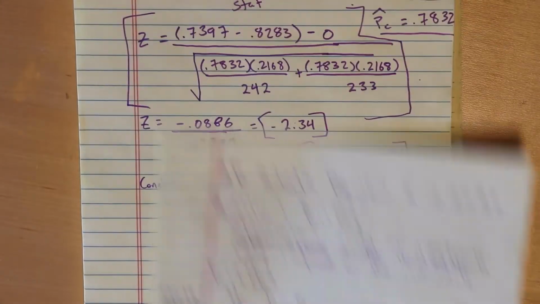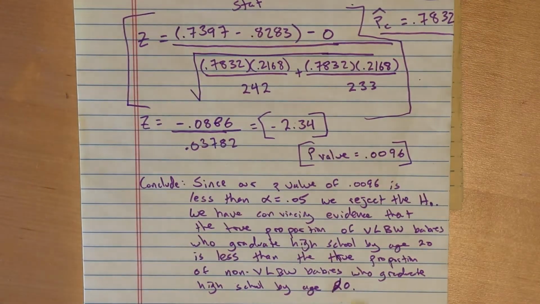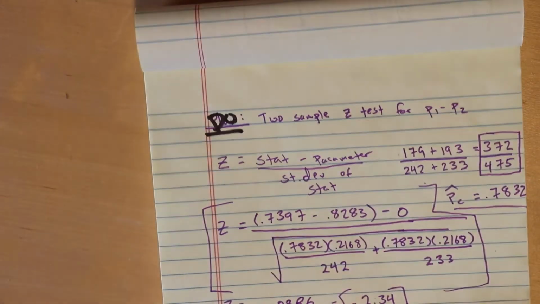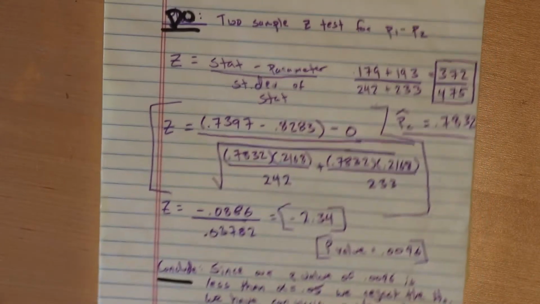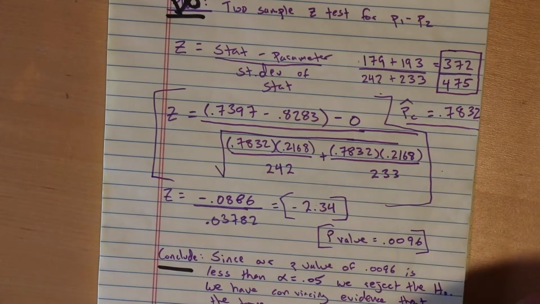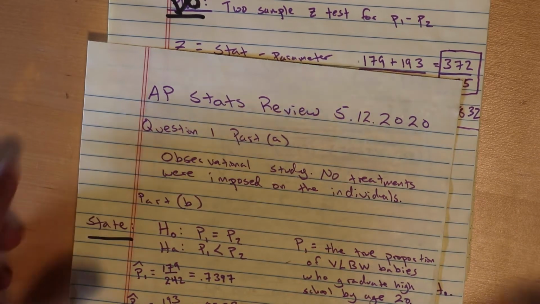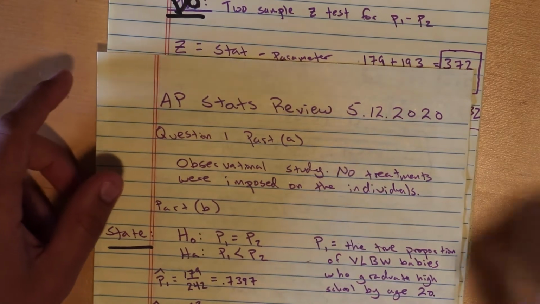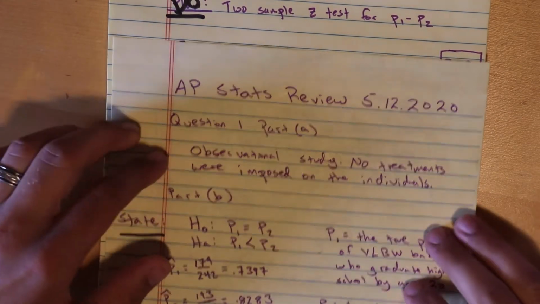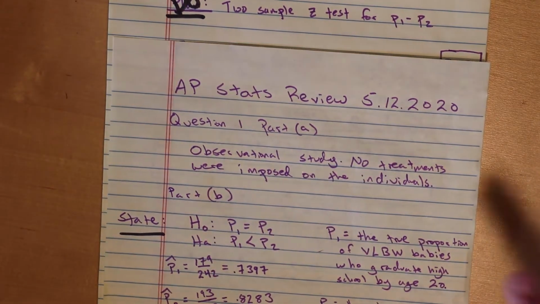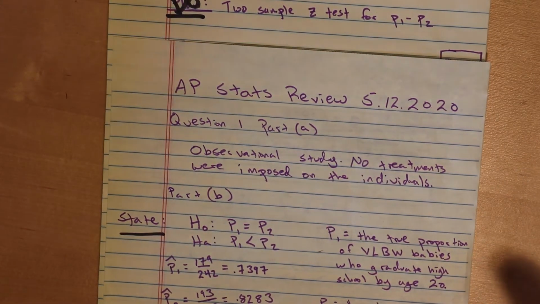State, plan, do, and conclude. So be sure to follow the four-step process. That was question 1, part B. So this wasn't an experiment. However, we can still do a test of significance. If it's not an experiment, we can't imply one thing causes the other, but we certainly can look for statistical significance still. That's not going to change.